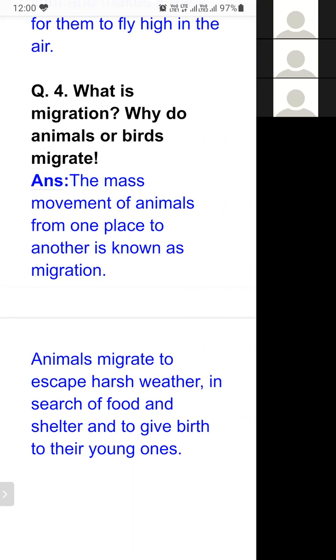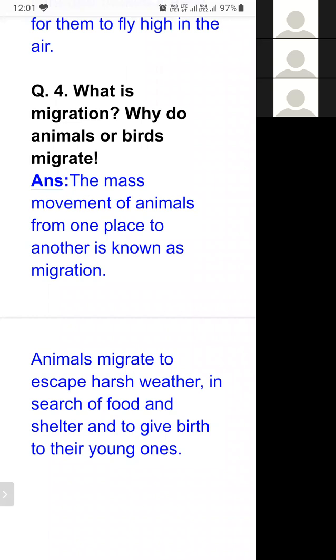That kind of movement is known as migration. Animals migrate to escape harsh weather, in search of food and shelter, and to give birth to their young ones. Why do animals migrate? They migrate to escape harsh weather conditions, meaning the weather conditions which are not suitable for them. It can be very high temperature, extreme cold winter, or a very rainy season. Any type of hard condition can be there.